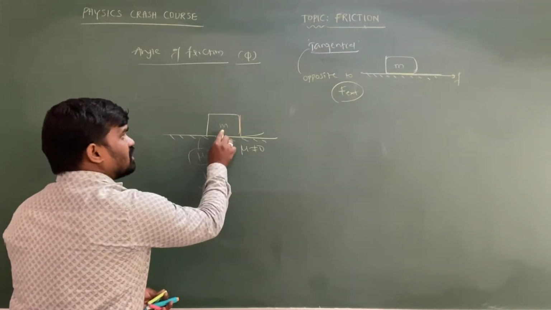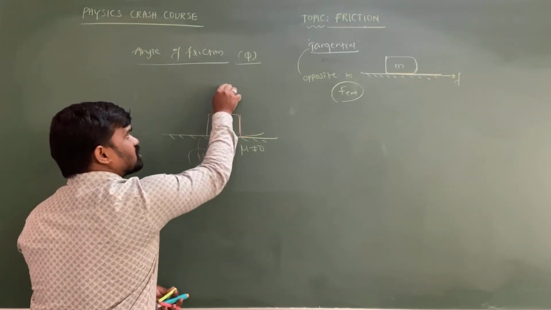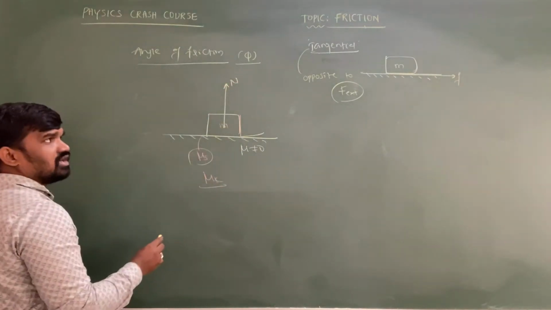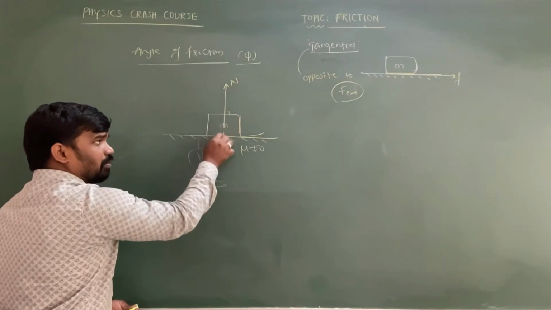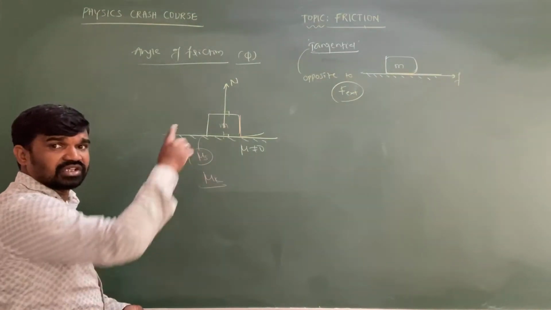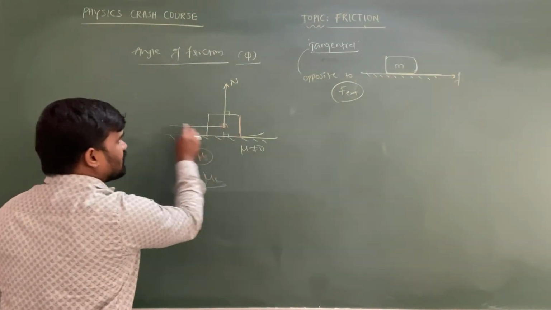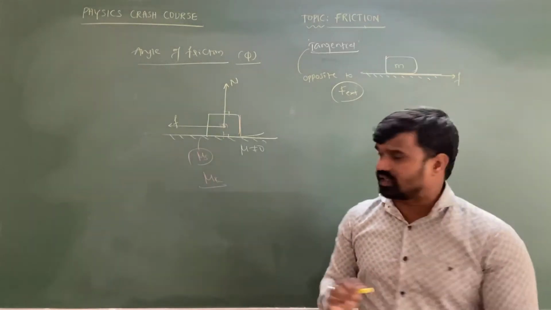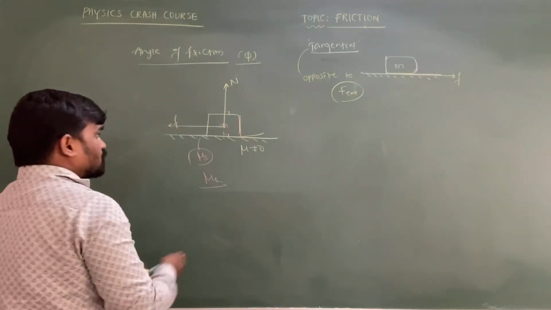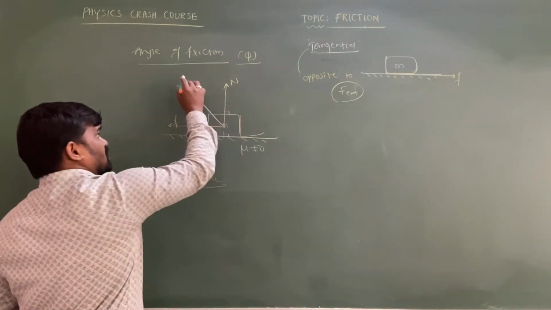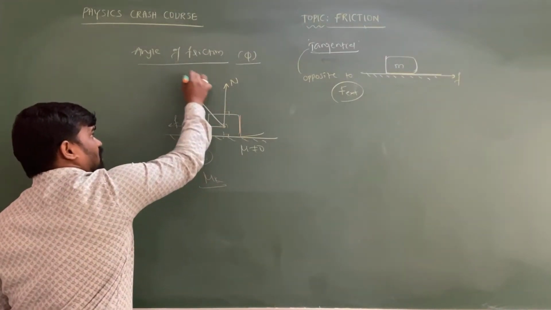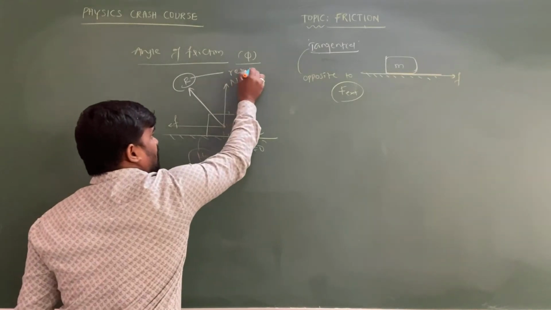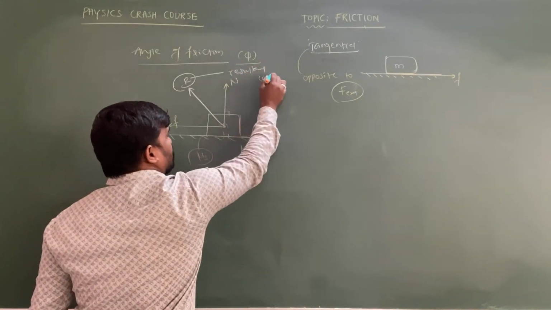In this instant, there is a normal force acting on this object in the upward direction, perpendicular to the surface, and there is a frictional force generated because of which it is not losing contact. Now the resultant of these two contact forces will be taken as the resultant contact force. We are calling this the resultant contact force.